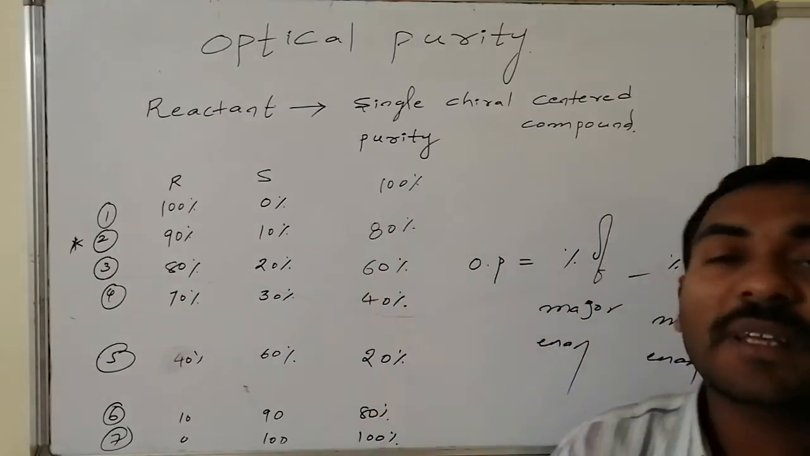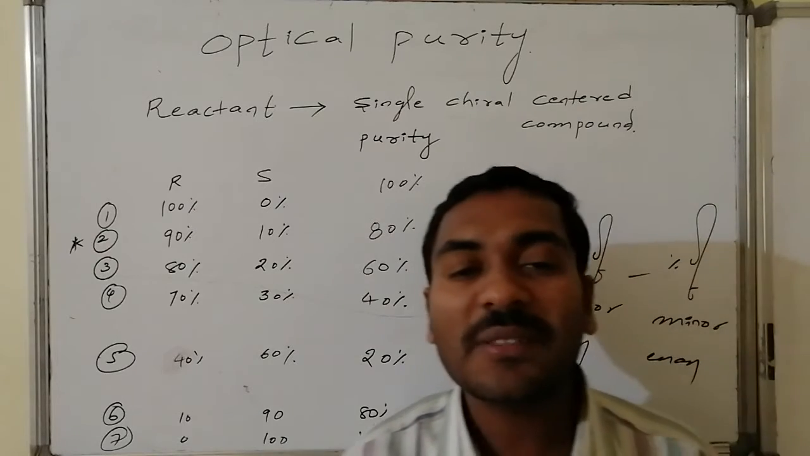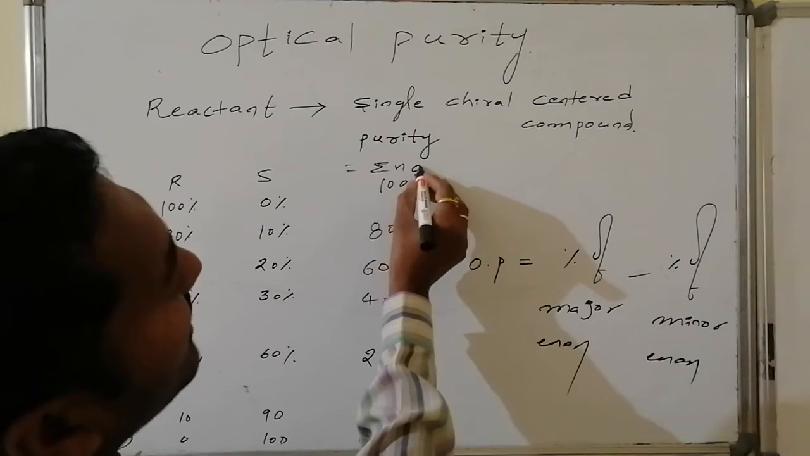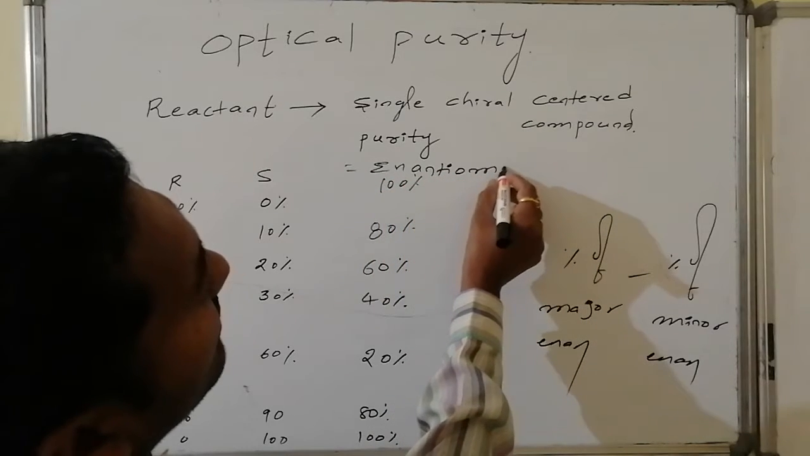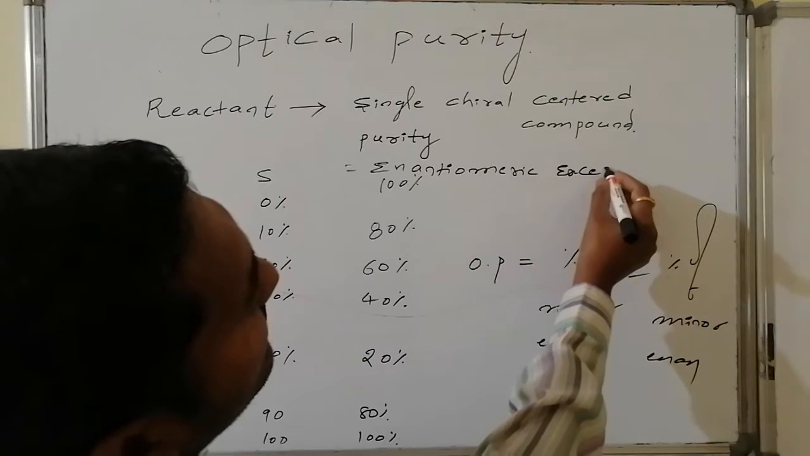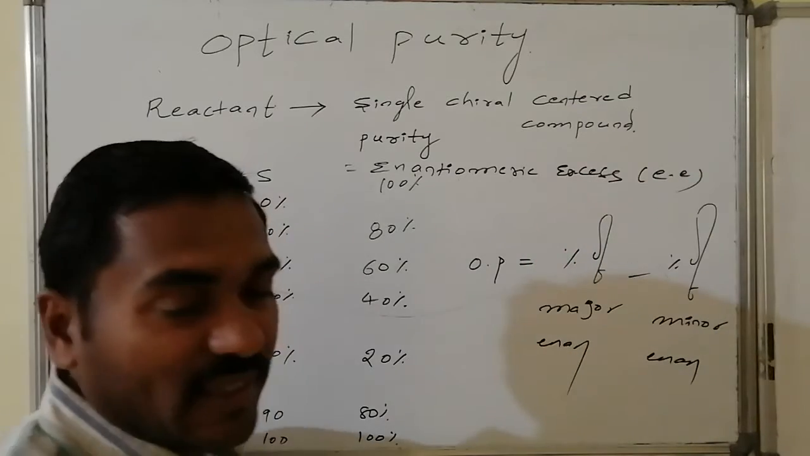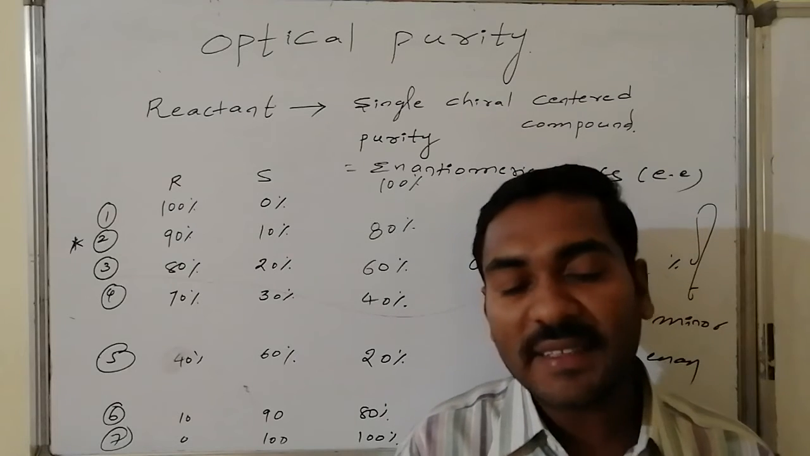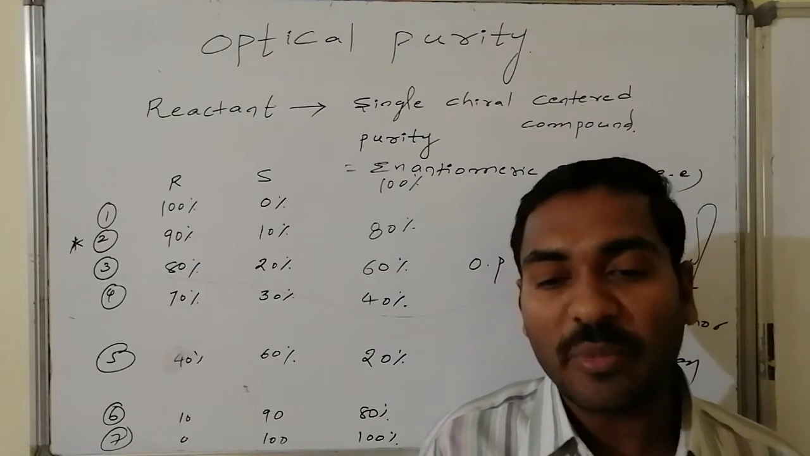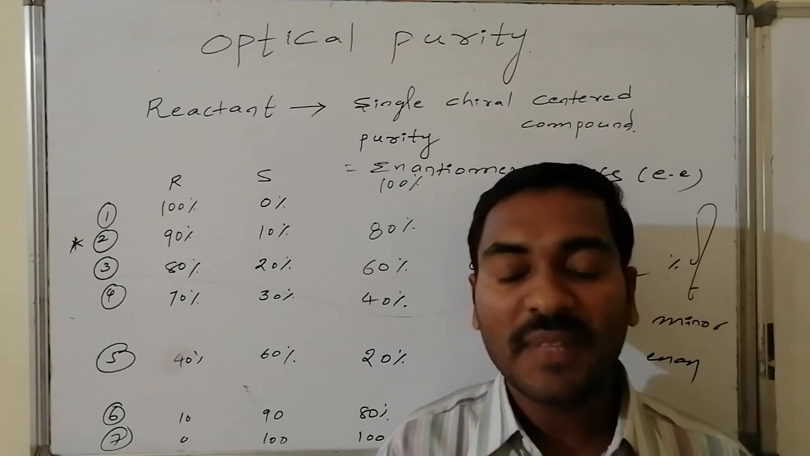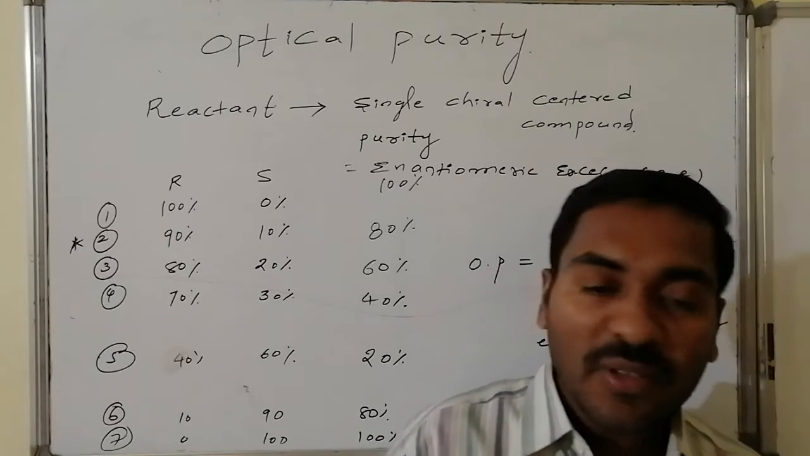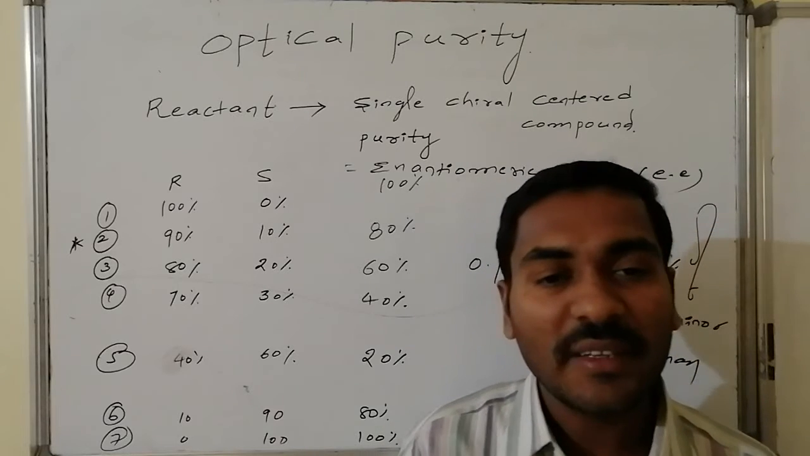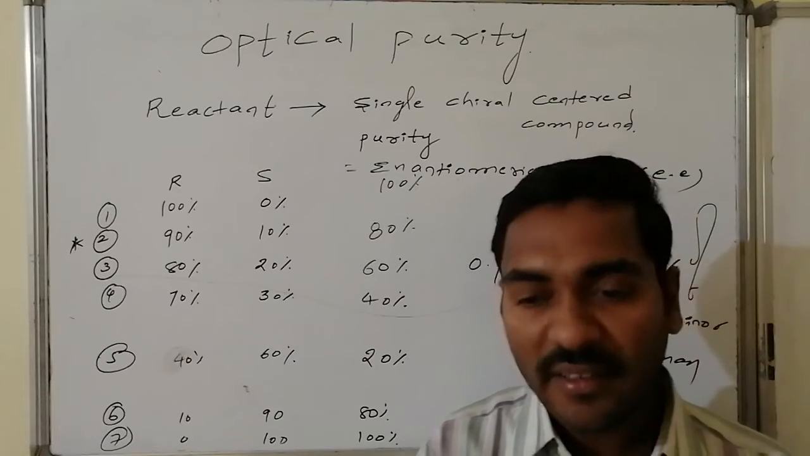This 80, which is known as optical purity, is also known as what? Enantiomeric excess. E stands for enantiomeric excess. Enantiomeric excess is given by the percentage of major component minus the percentage of minor component. And this enantiomeric excess, or the optical purity, is also calculated with the resultant specific rotation of the mixture. Then how they are related, let us have a discussion.